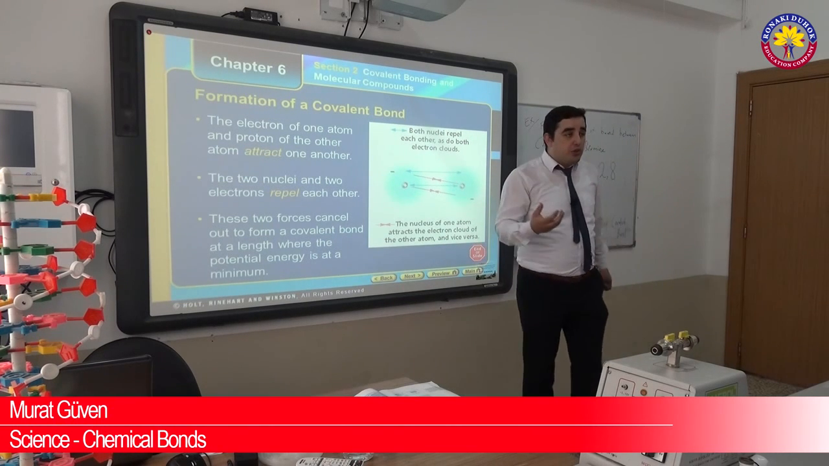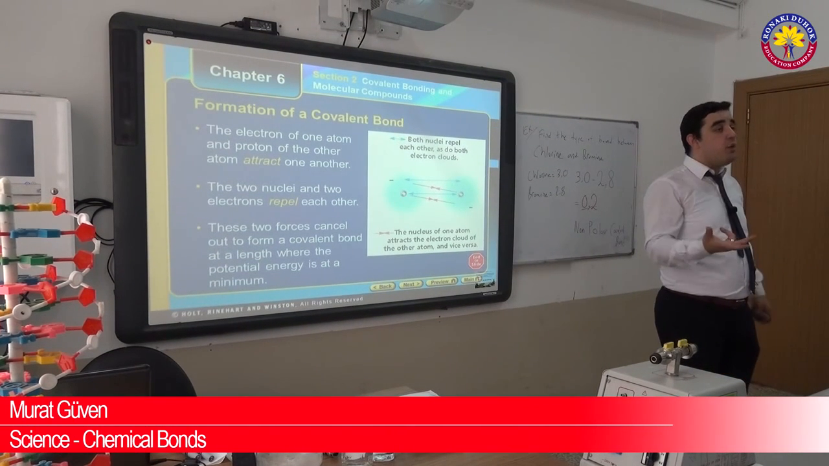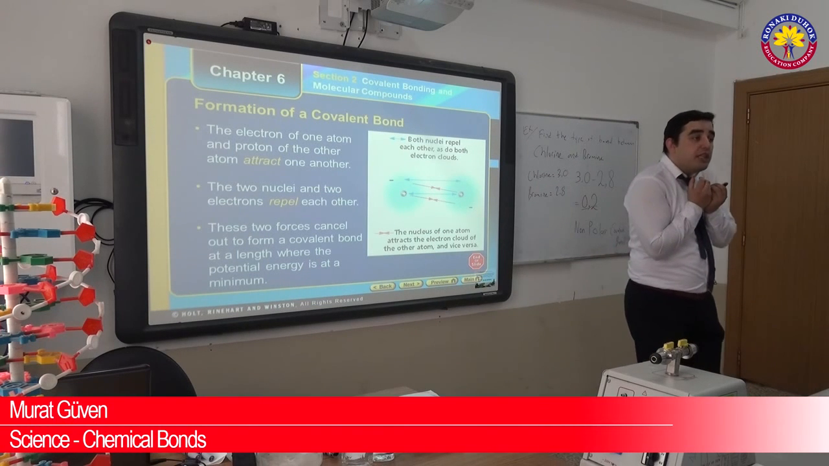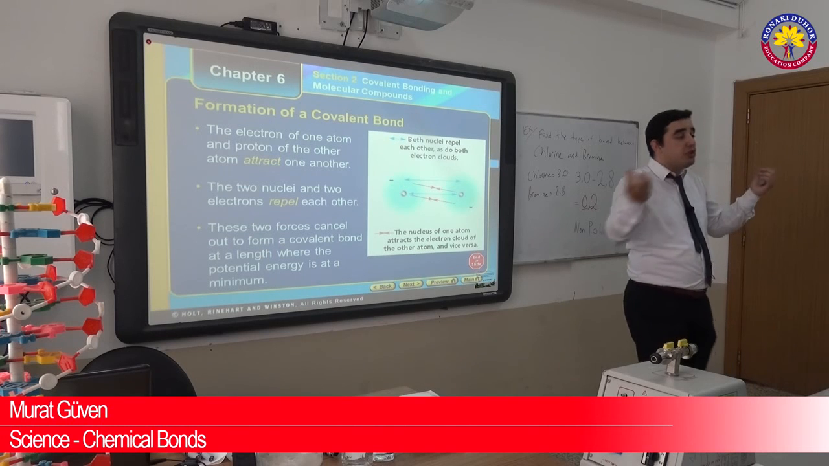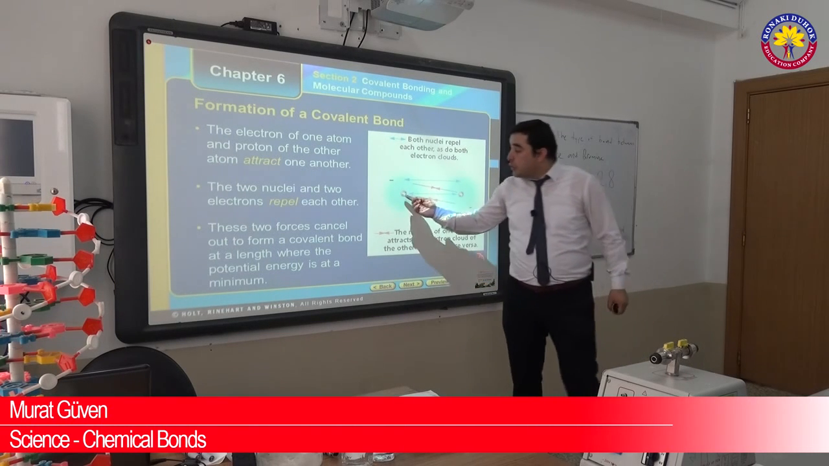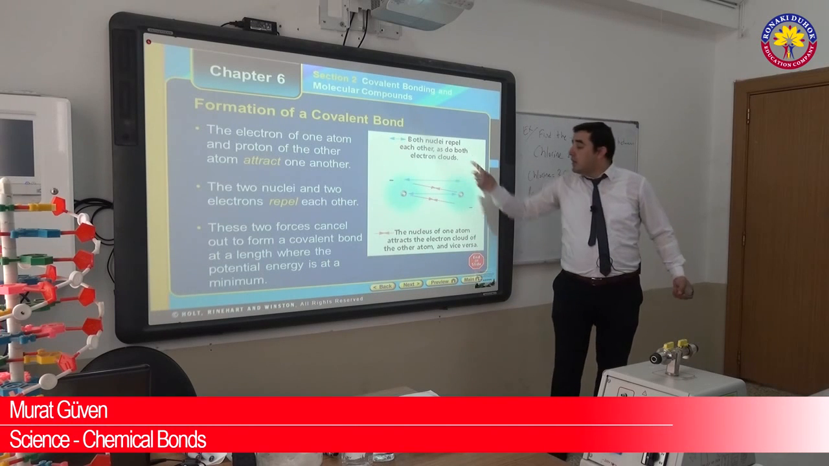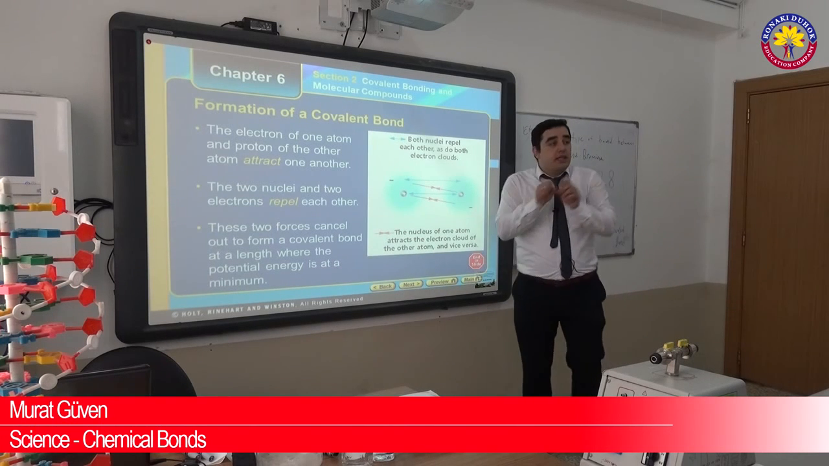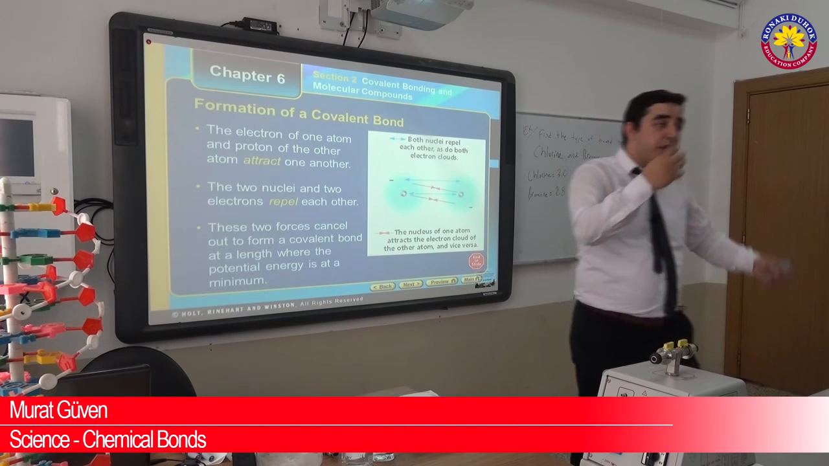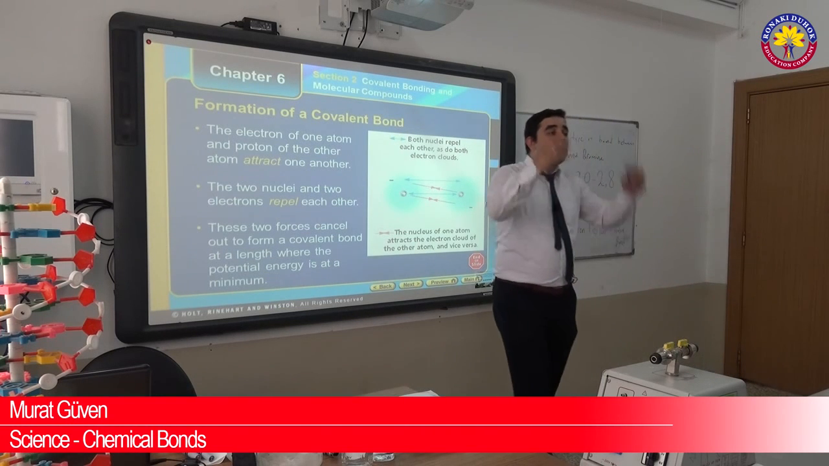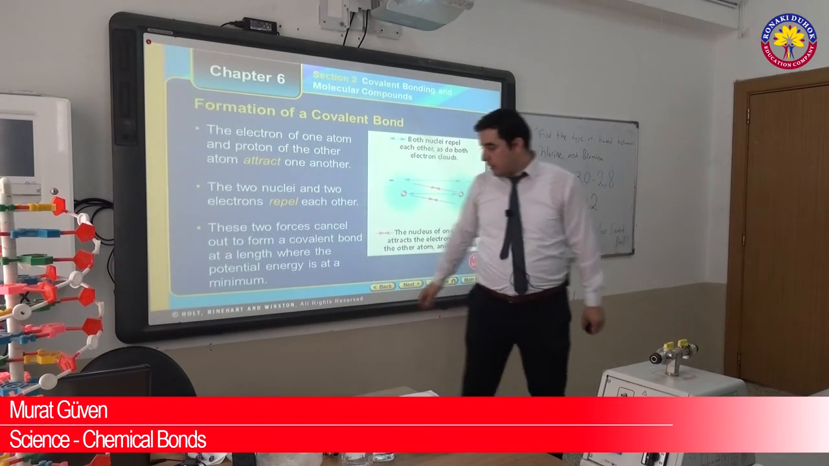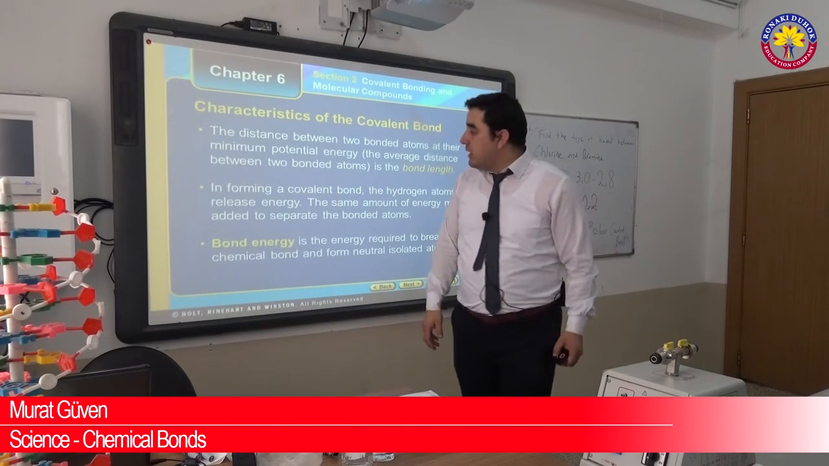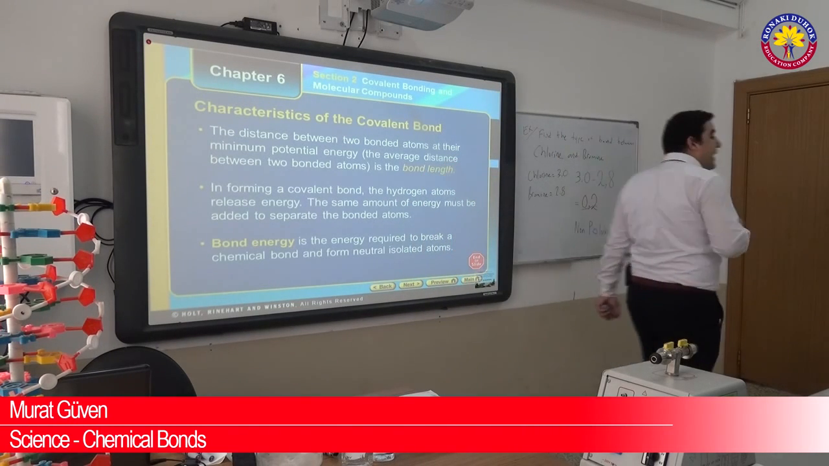And bonds can form because of the attraction. What attraction? We know that positive and negative charge can pull each other, isn't it? Opposite charges pull each other. So the nucleus of one atom pulls the other atom's electrons, and also two electrons repel each other, and because of these attractions and repulsions, the bonds can form. Now we will learn the bond length and bond energy.